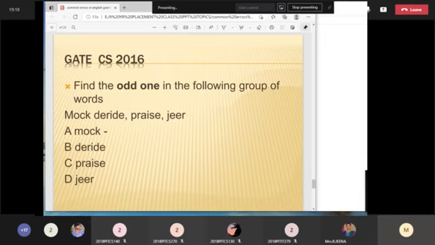Remains the same meaning. Praise is something like praising somebody. This is the one which is opposite of these three words. So that is the odd man out here. So praise is the correct answer. If you do not have vocabulary knowledge, even though this is a very, very simple word, since we are not using it in our daily language, we feel these words are very difficult.